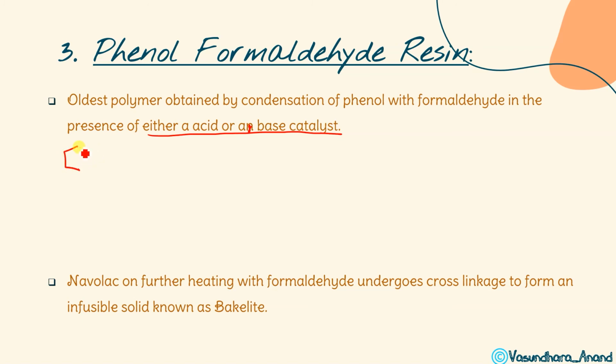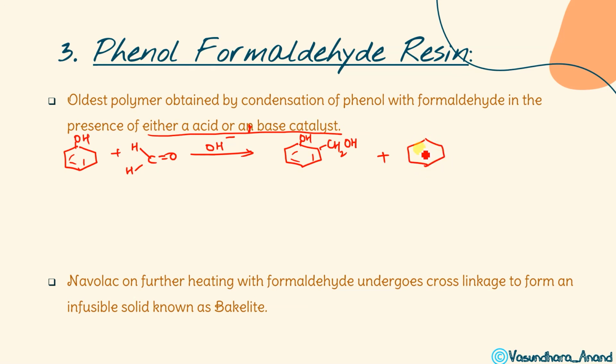Phenol is like this. Later on I have done this mechanism, it is given over there, so I'm not going to show much. In presence of base it will react and this will first form Novolac, OH and CH2OH will form. Okay, ortho and para, OH and CH2 will form.